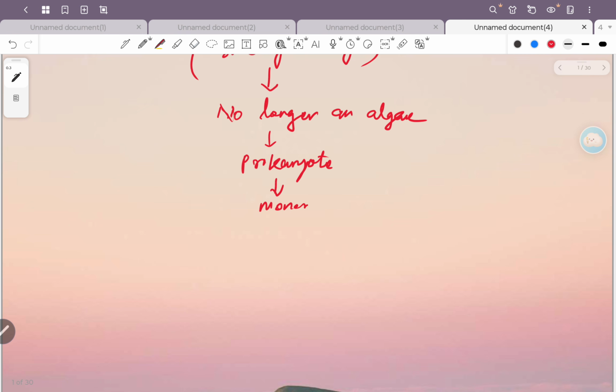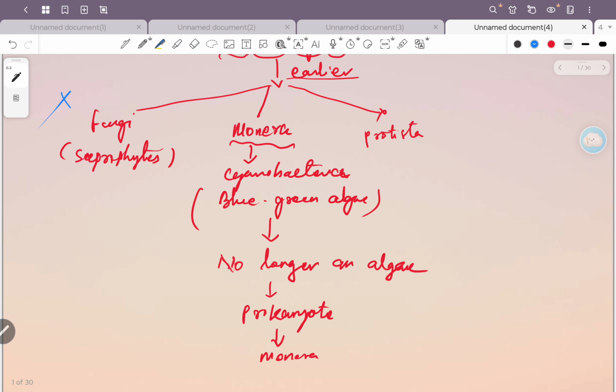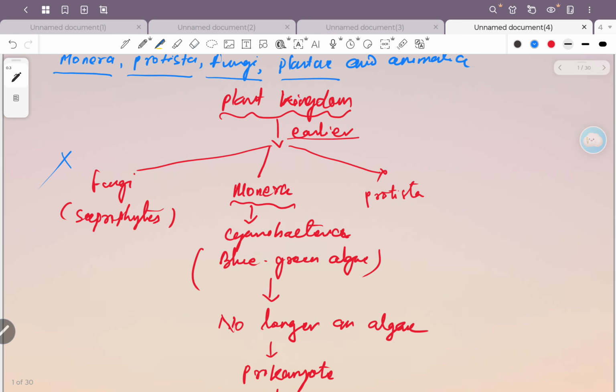So that's why they are kept under Monera. Okay. So now these two are cancelled. Fungi cannot be kept under the plant kingdom. Monera cannot be included under the plant kingdom.